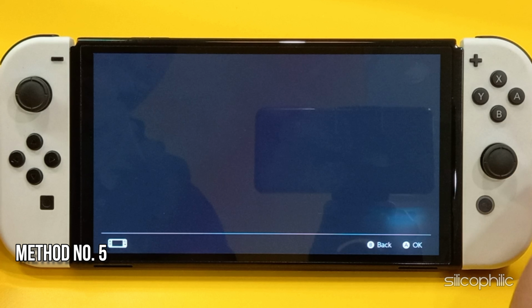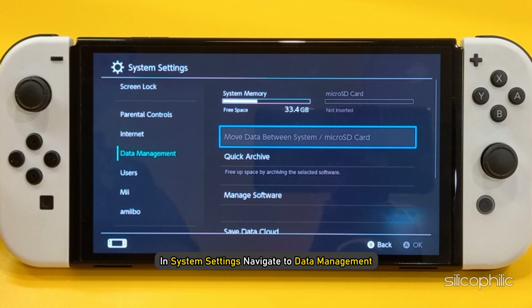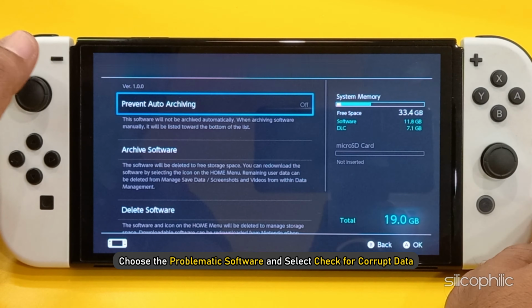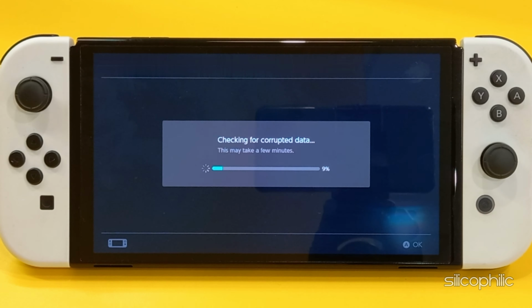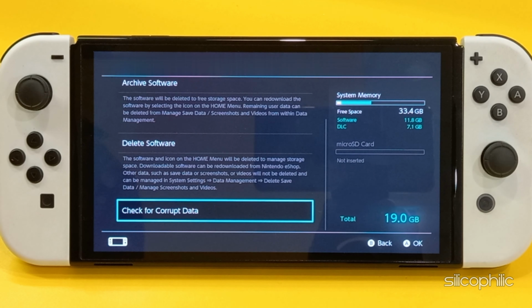Method 5. Check for corrupted data. In System Settings, navigate to Data Management, then select Manage Software. Choose the problematic software and select Check for Corrupt Data. Wait for the process to complete. Click on Done when finished, then see if this could fix the issue.